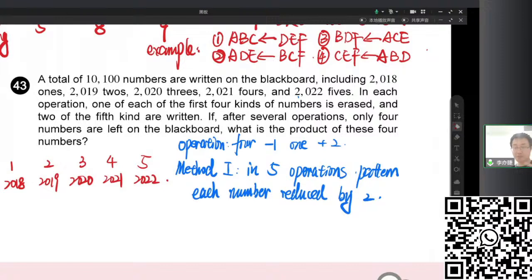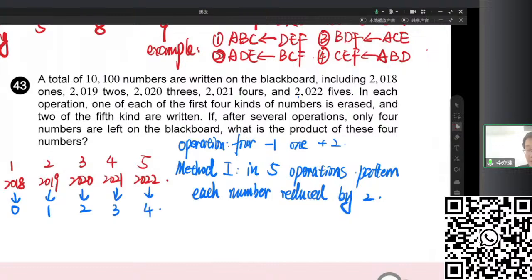We can keep this process going again and again, with 5 operations per turn. This pattern makes every number reduced by 2, so it is fair to everyone. After doing this many times, together we subtract 2018, so it's easy to get to 0, 1, 2, 3, 4. Then we start with 0, 1, 2, 3, 4.